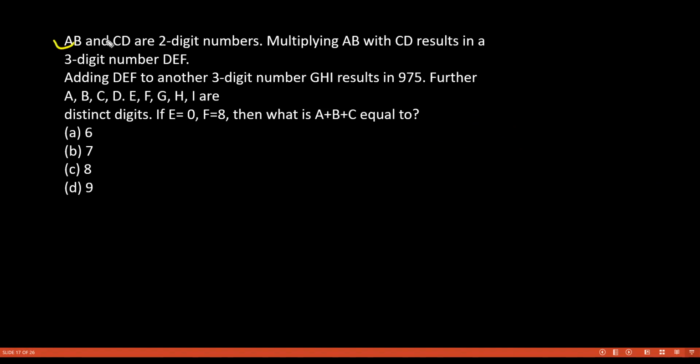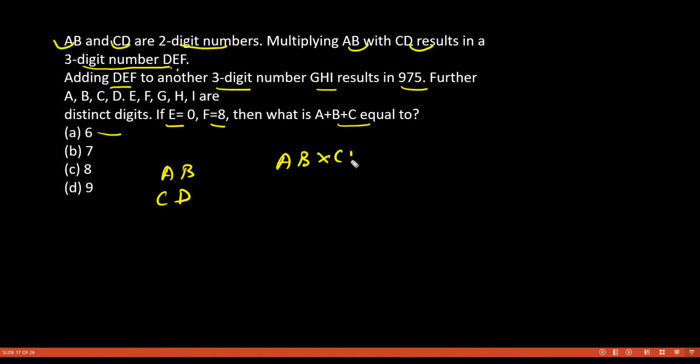It is saying AB and CD are 2-digit numbers. Multiplying AB and CD results in a 3-digit number DEF. Adding DEF to another 3-digit number GHI results in 975. Further, A, B, C, D, E, F, G are distinct digits. If E is equal to 0, F is equal to 8, then what is A plus B plus C? So we have AB and CD as 2-digit numbers, and we are multiplying AB and CD. Then we get DEF.